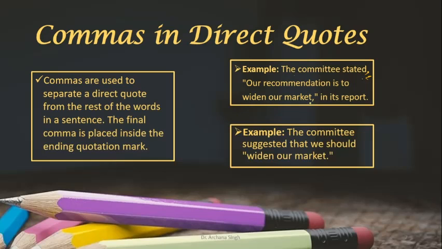Now, when you don't have to put a comma is when the quotation is an integral part of a sentence. It is not a statement. So "The committee suggested that we should widen the market." Again, quotation mark, the sentence closes here. The punctuation remains within the quotation mark. So here we don't put any comma. No comma is used when the quotation is an integral part of a sentence. But a comma is used when it is a separate quote in a sentence, like "The committee stated, comma, our recommendation is to widen the market," again a comma, quotation mark closes, in its report.